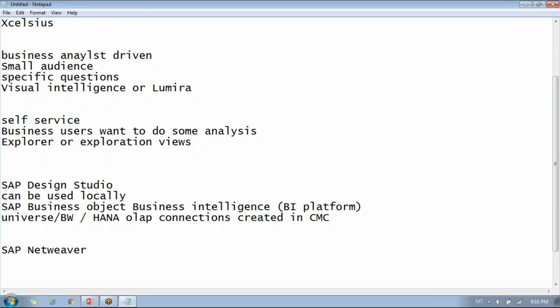When it comes to NetWeaver, you can connect to a single instance, a single BW source. When it comes to BI, you can connect to multiple BW or HANA or universe sources. You can connect to all three at the same time. But when it comes to NetWeaver, you can only connect to a single BW. So if you are connected to one system, you will be working with that system only, and you can connect to only queries or cubes available on that particular system. You can't connect to another system. It's the same application.